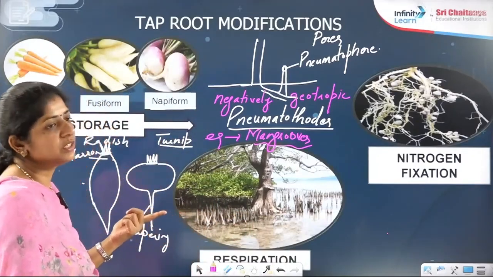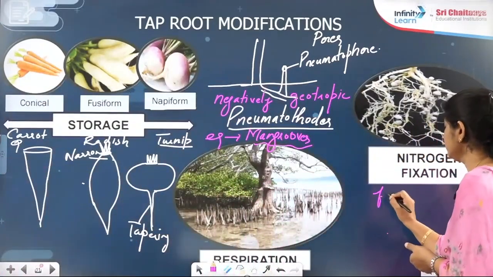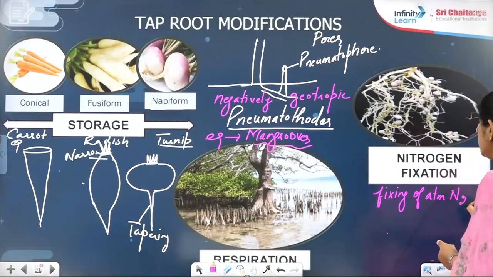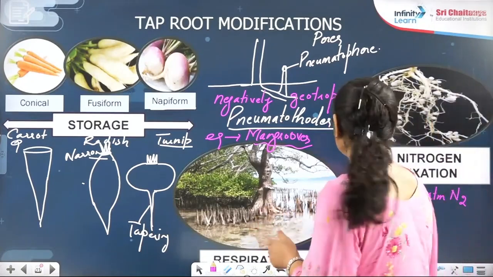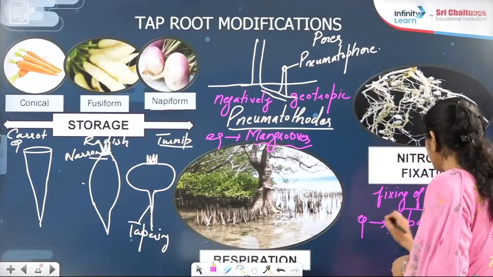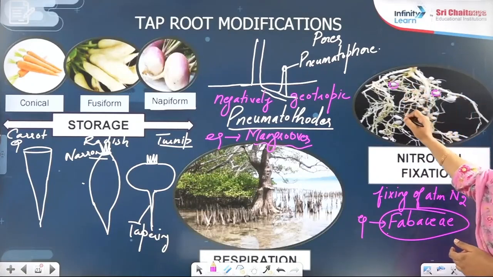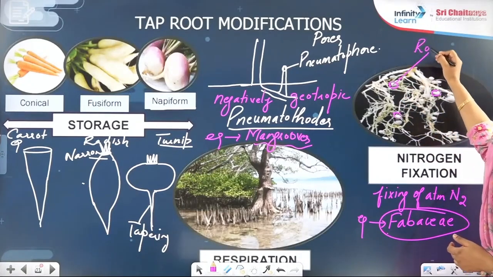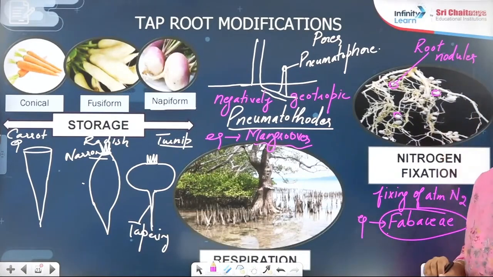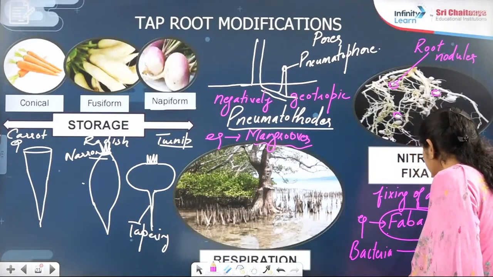Now next is the function of nitrogen fixation, right? Nitrogen fixation, obviously fixing of atmospheric nitrogen. They already have the taproot, and this is a feature of which family? For example, I am taking the Fabaceae family. This is a feature of Fabaceae family members. In their roots, you will find these nodules. Can you see here? These are nodules. This you call root nodules, right? And what is residing in these root nodules? They have bacteria here. Which bacteria? Rhizobium.